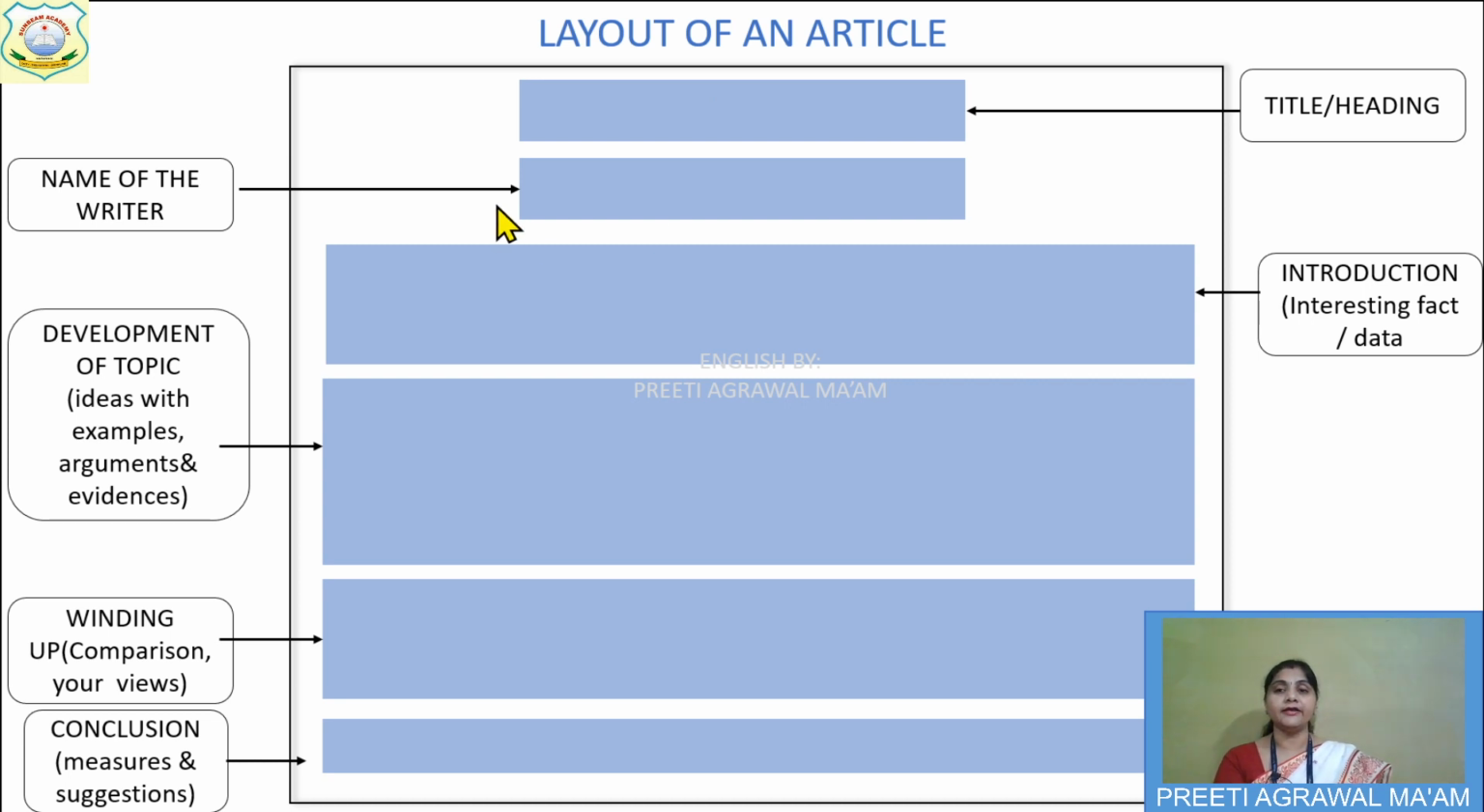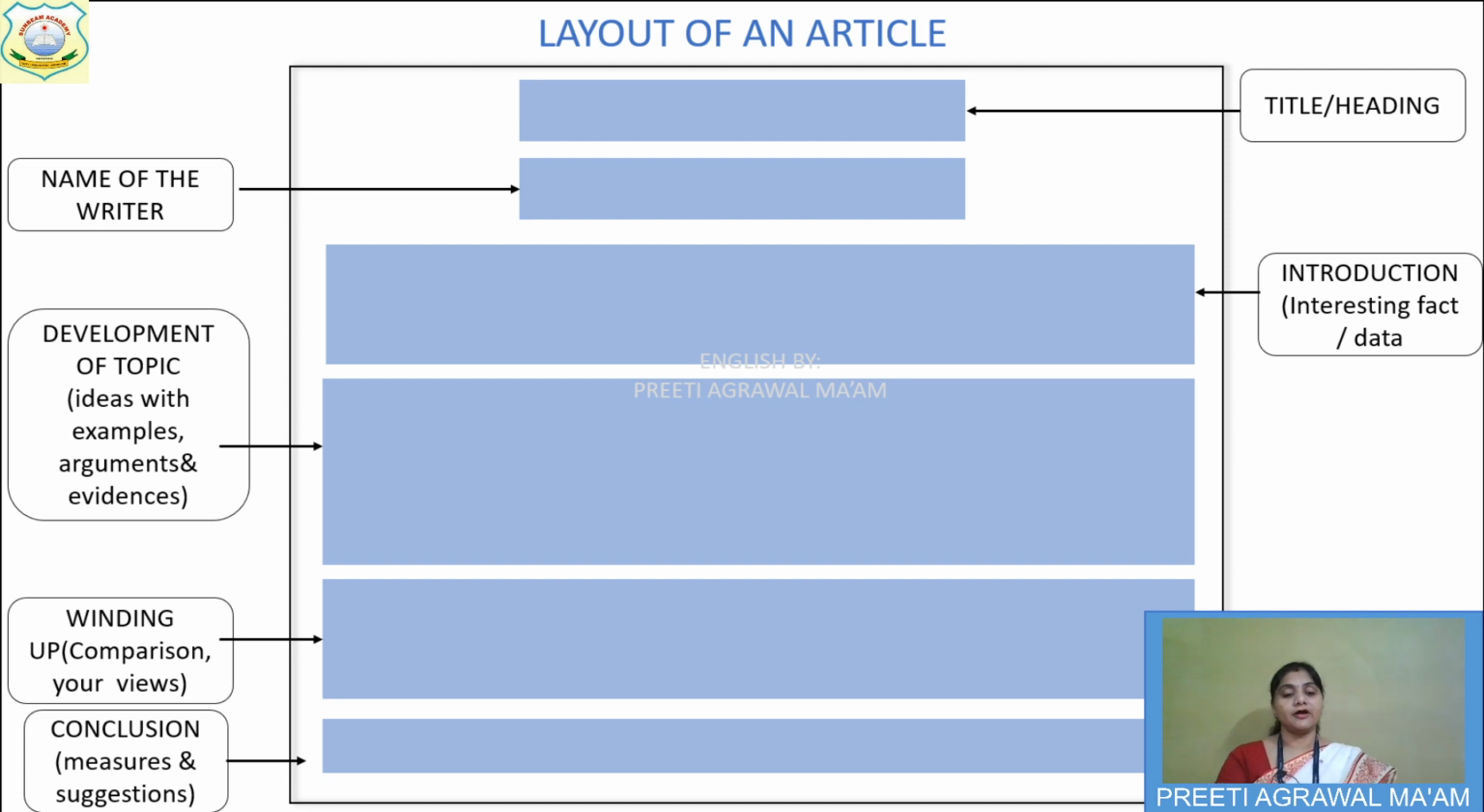After that, leave a line and now start writing your article in different paragraphs. So this is your opening paragraph. Introduction means opening paragraph. Here you will introduce in this paragraph what your article is about. And in the previous class, as I had given you, there should be an interesting fact or data just to make your article attractive, to arouse the eagerness, the interest of the readers.